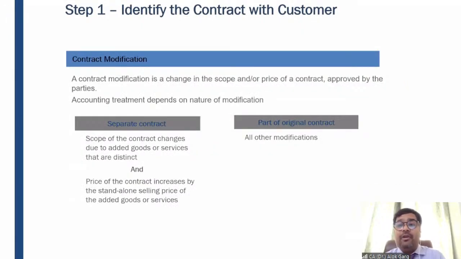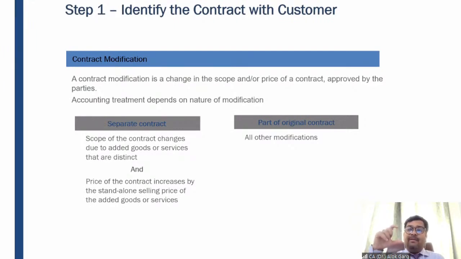Coming to the contract modification. We talked about two different contracts. Is it combined or is it not combined? Why was that important? Just think from this perspective. There was a contract where the tool was delivered, but at nearly the same time a second contract was entered for consulting. Due to the second contract of consulting, because if the consulting would not have been given, this software cannot be used.